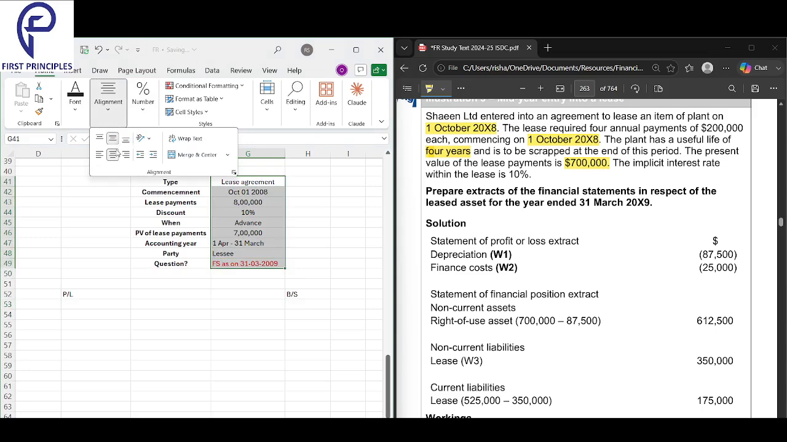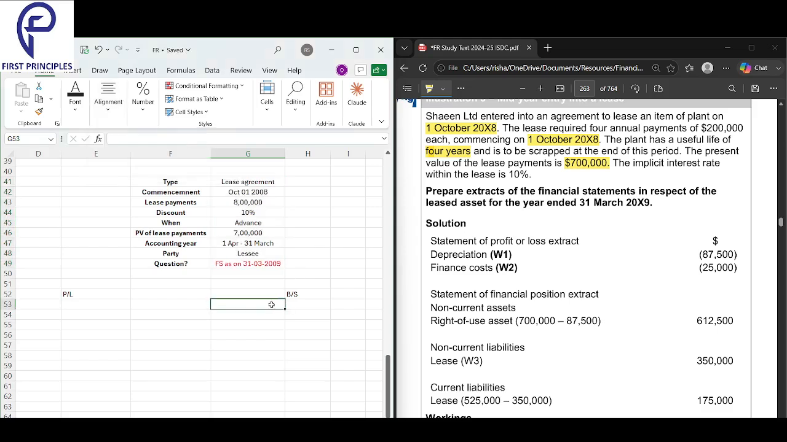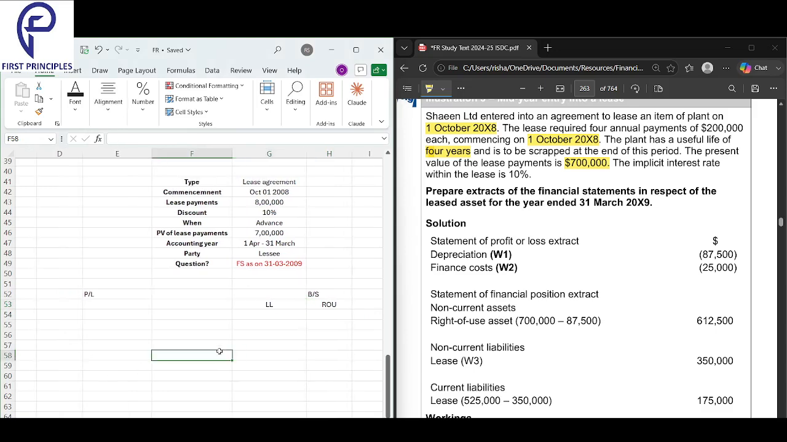Unless it is a low value lease, he'll record on the liability side a lease liability. On the asset side, he will record a ROU. You will record a lease liability and the ROU at the start of the year. We want the number at the end of the year, but it all starts with first putting the number at the start of the year.